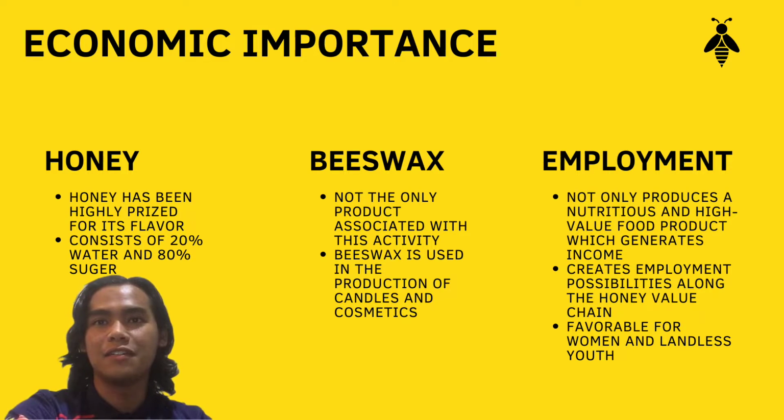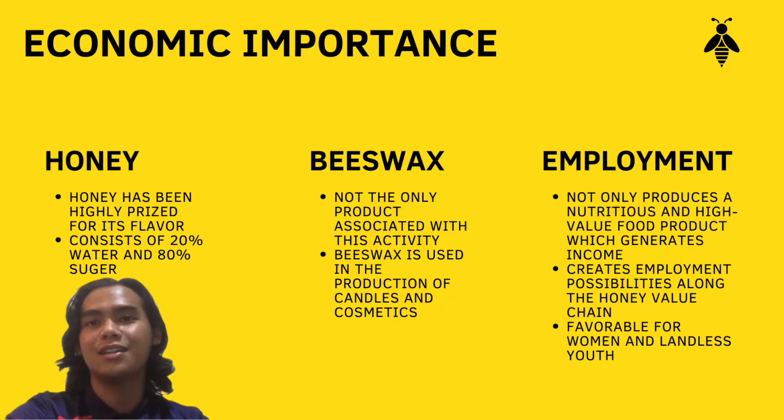It is different from other sugars, so it is highly sought after for its sweetness and energy-giving properties. Honey consists of 20% water and 80% sugar and never spoils. And in order for a bee to make 1 pound of honey, it needs to visit 20 million flowers.